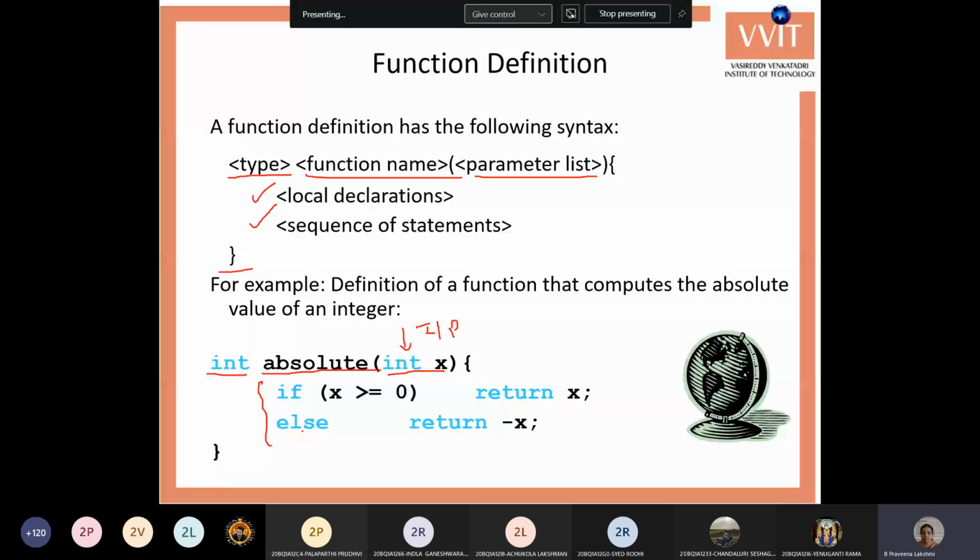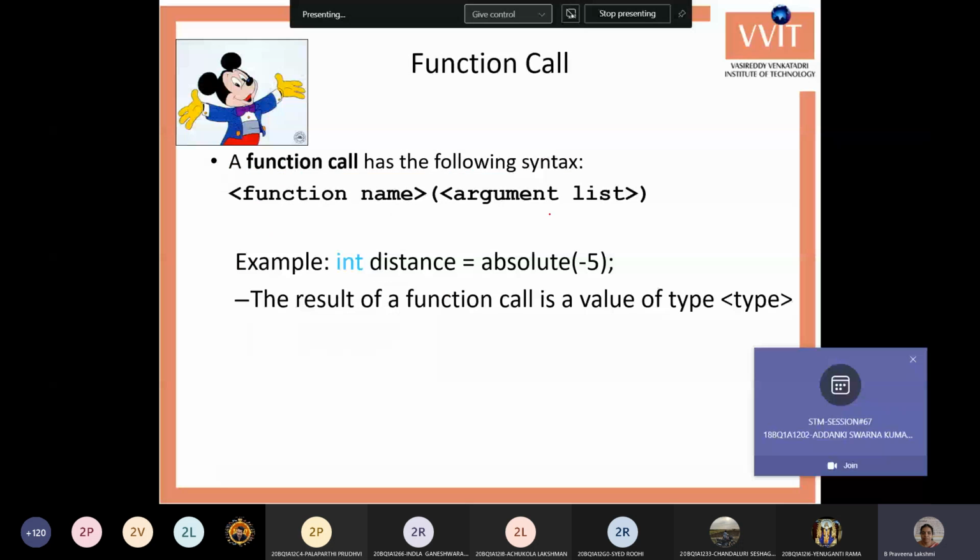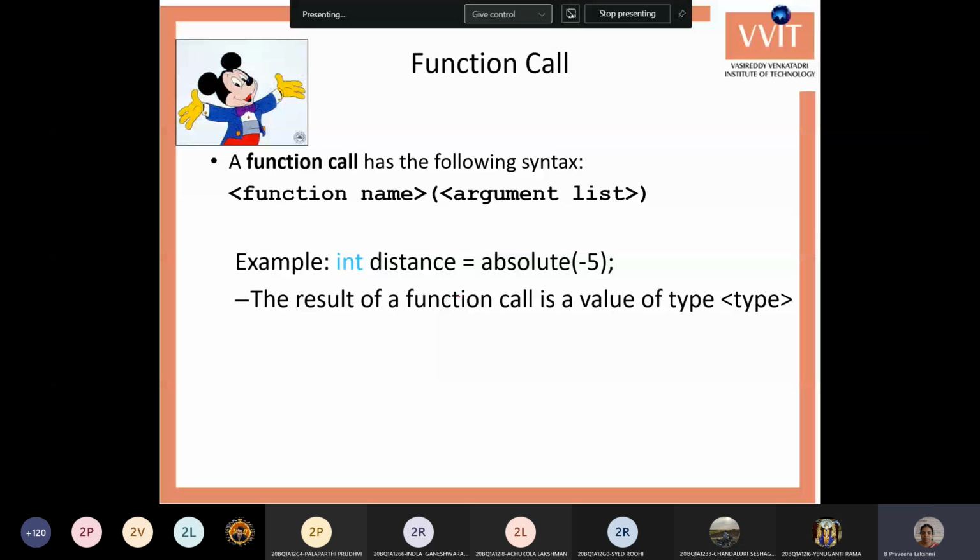Next, once you have written a function, you need to call the function to use it. To call the function, you use the function name and the values for the parameters. So I have written the function, but if I didn't call the function, then there is no use of the function. Once you create the function, you need to call it with the function name and the values for the function.